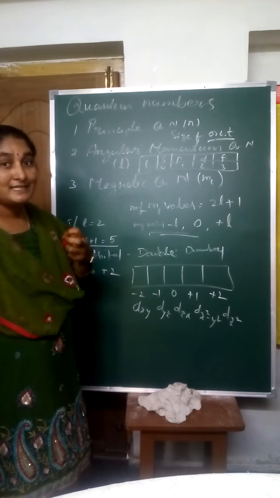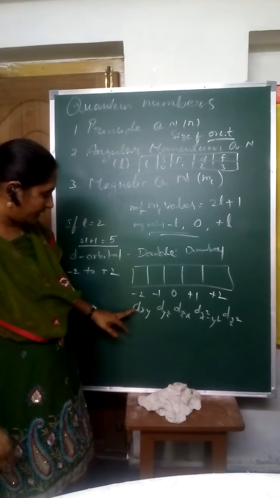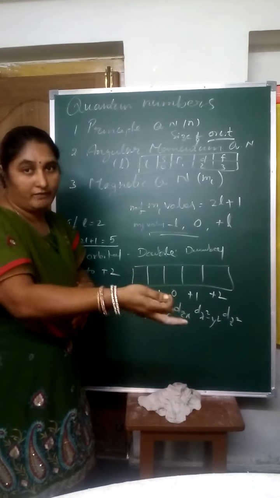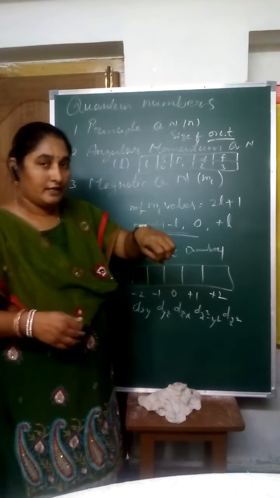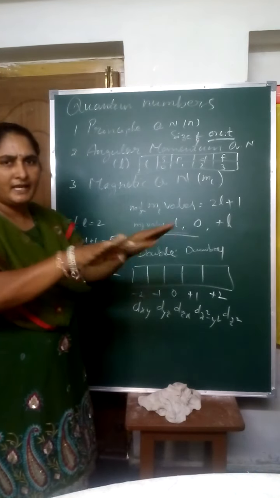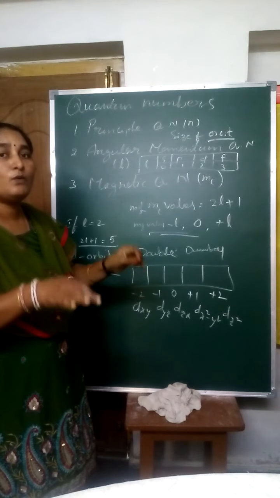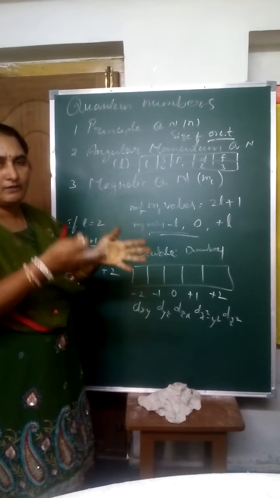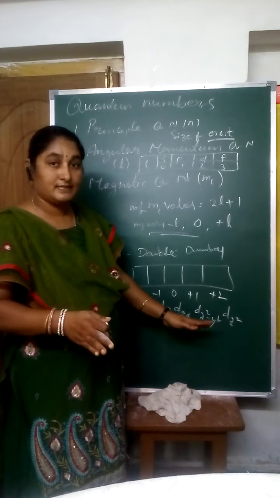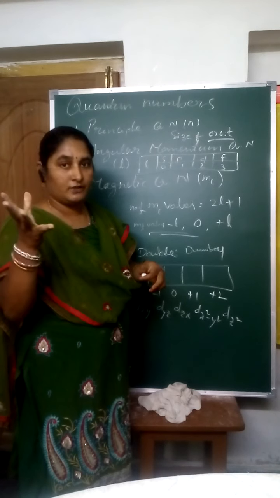The magnetic quantum number tells us the spatial orientation. Spatial orientation means dxy, dyz, dzx, that is, where the electron is revolving around the nucleus in space. In Telugu, this is the spatial orientation. Whether it is revolving along the xy axis, the yz axis or the z axis, we have to take. I will explain this again in the shapes of the orbitals.